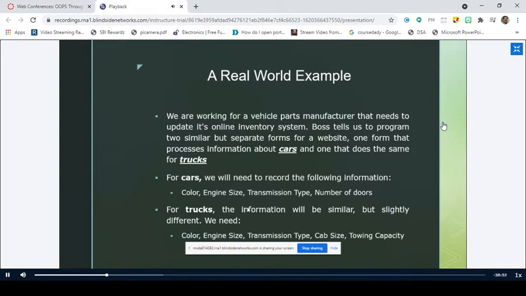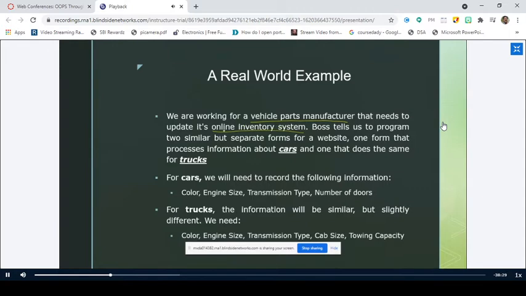So let us take a real-world example where we have a vehicle parts manufacturing industry, and they want to have an online inventory system. Inventory system means it consists of all the products or all the parts that are manufactured by that particular company, right?